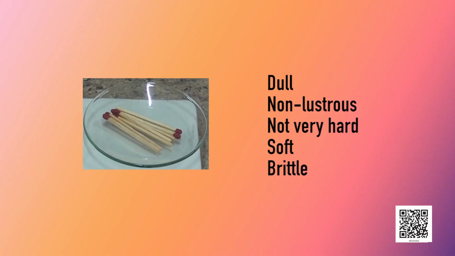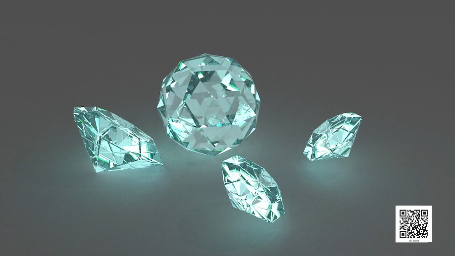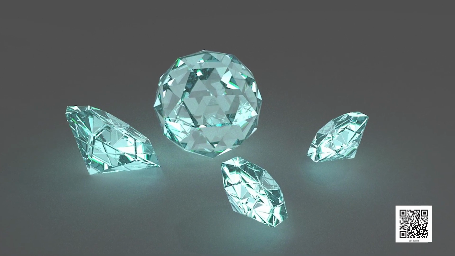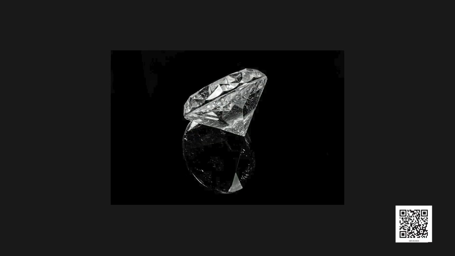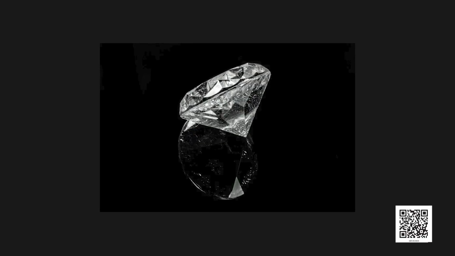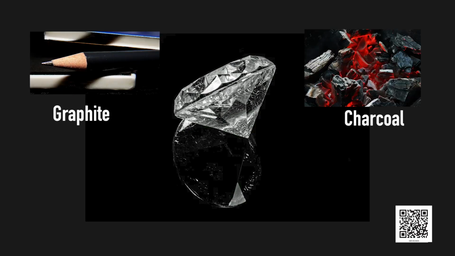Non-metals are dull, non-lustrous, either not very hard or soft or brittle, except for diamond. In contrast, the diamond is very hard and shiny. In fact, it is made up of carbon atoms similar to that of graphite and charcoal.